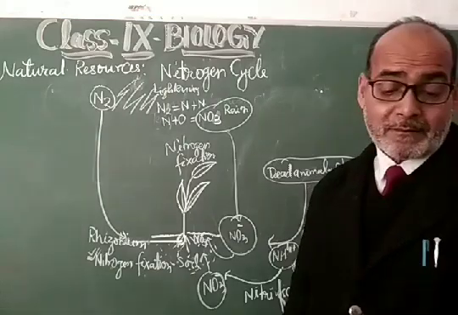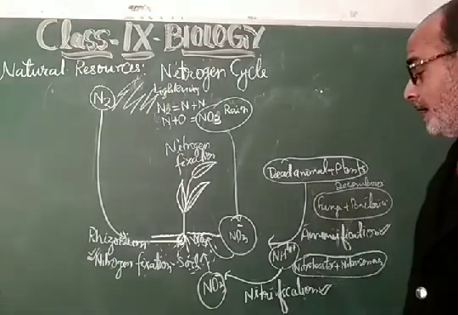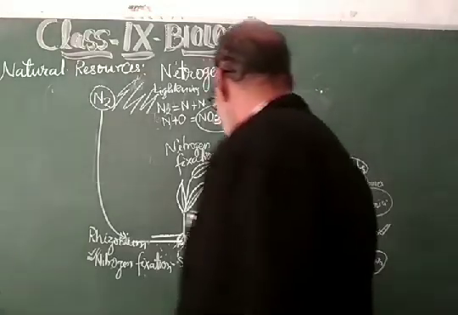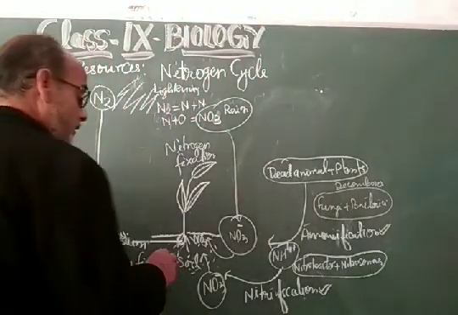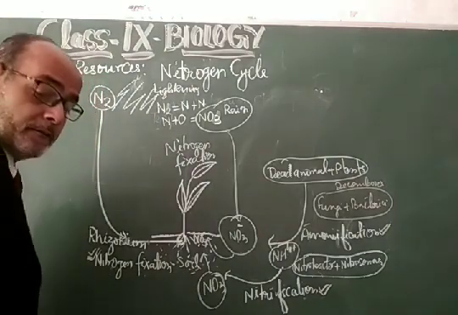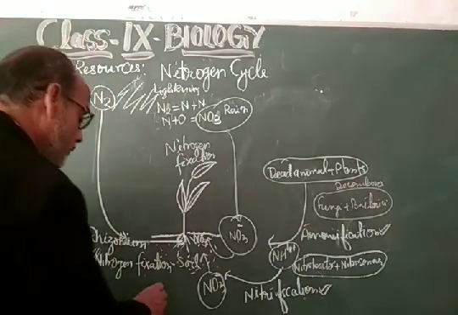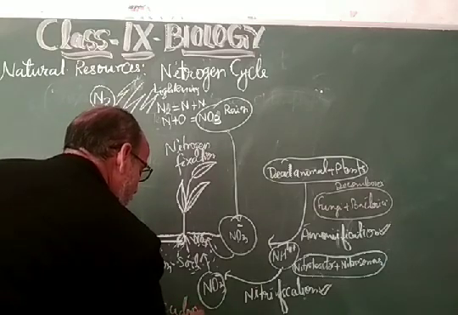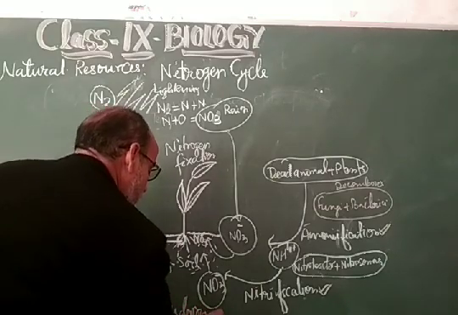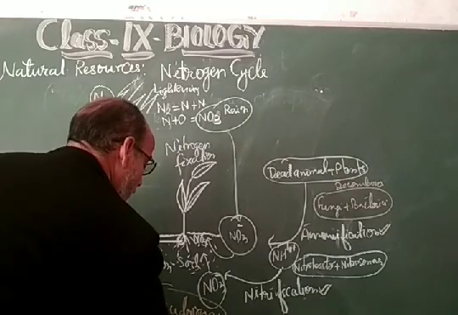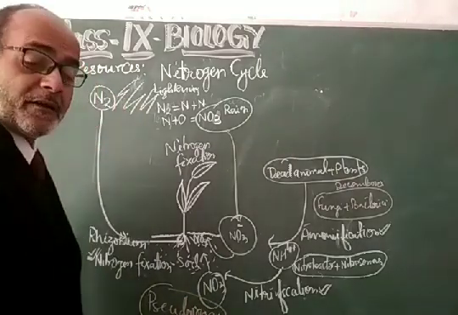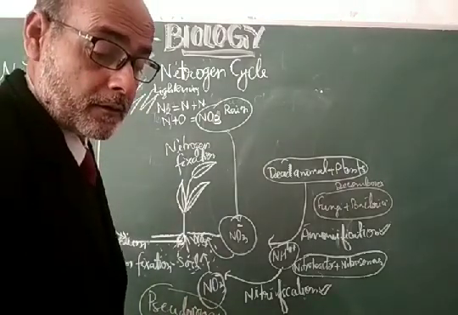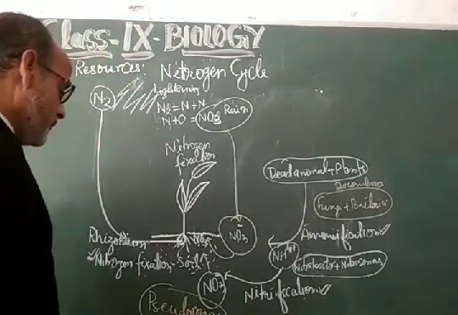My dear students, there are certain other bacteria which are found in the soil, and these bacteria are called Pseudomonas, P-S-E-U, Pseudomonas. So these Pseudomonas perform the function of denitrification.